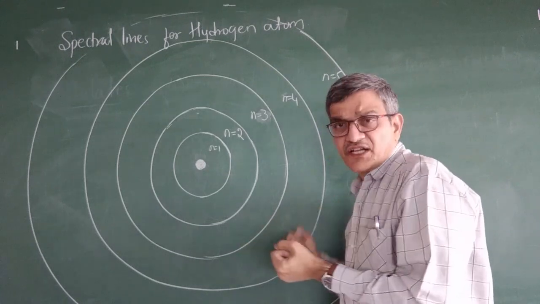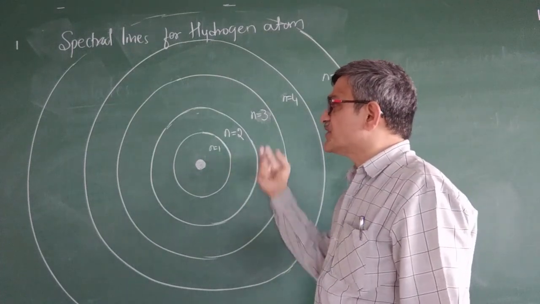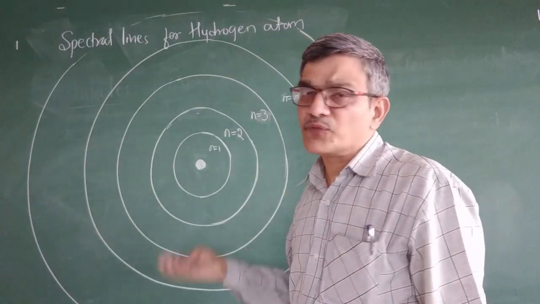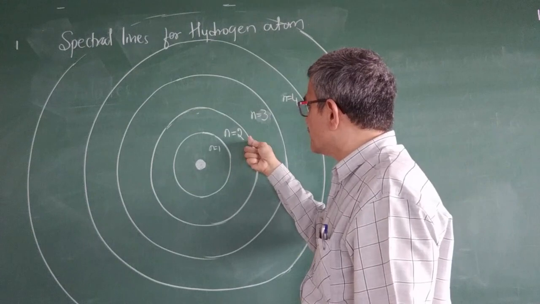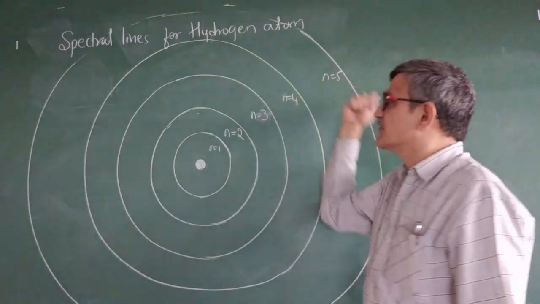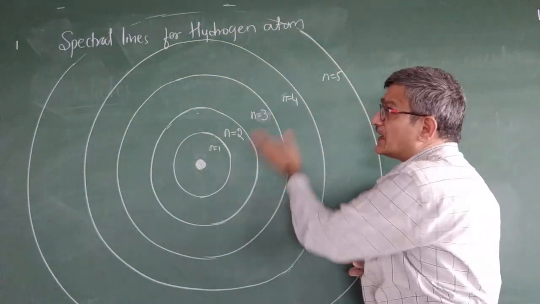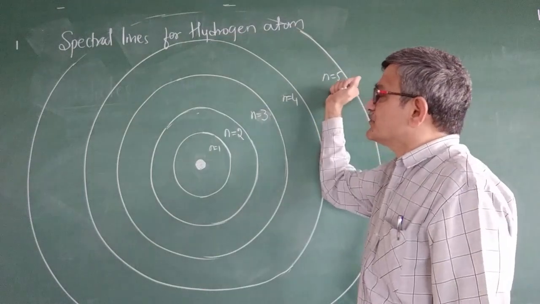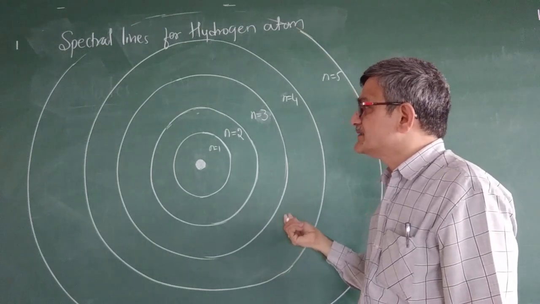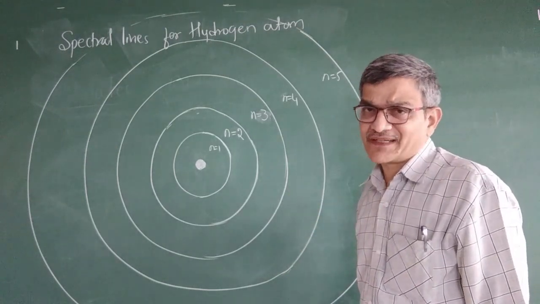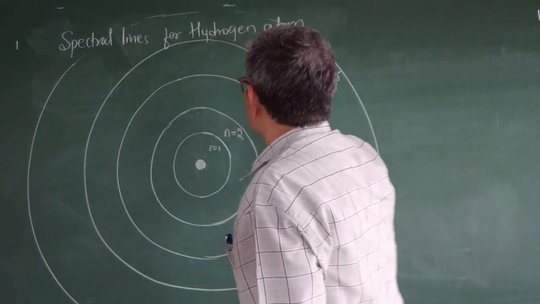When you apply high voltage in the discharge tube, there is a possibility that the electron gets some energy and moves to a higher energy. The electron is in the ground state, so it may move from here to a higher energy. These are called orbits or shells. They may not remain there only, they will come to the lower energy. Based on that, he found that there are 5 spectral lines. That is known as the hydrogen spectrum, the spectral lines of hydrogen.